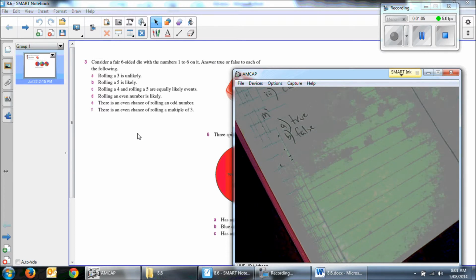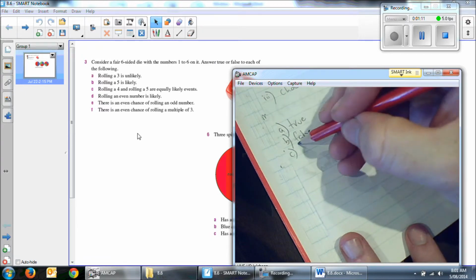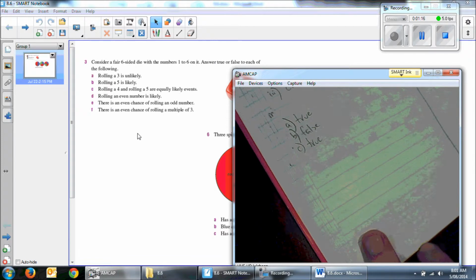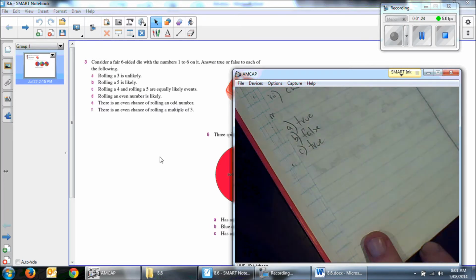Rolling a 4 and a 5 are equally likely events. That's correct, it's true. You've got an even chance of rolling either of those. D, rolling an even number is likely. Let's go back to our chart.